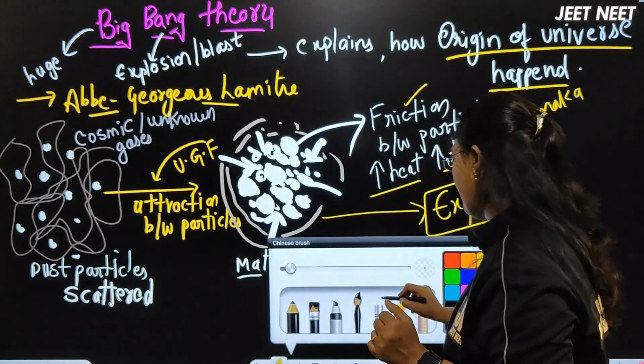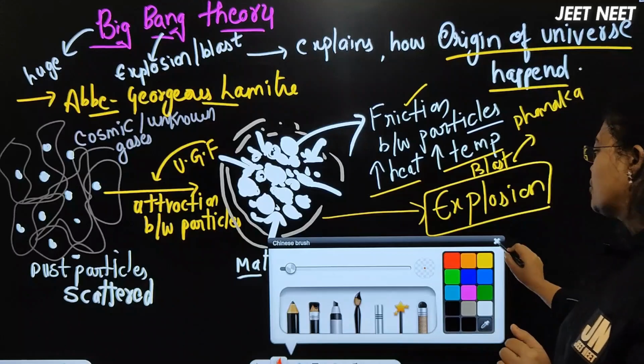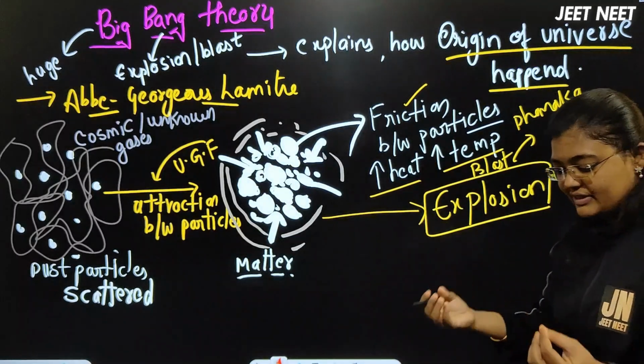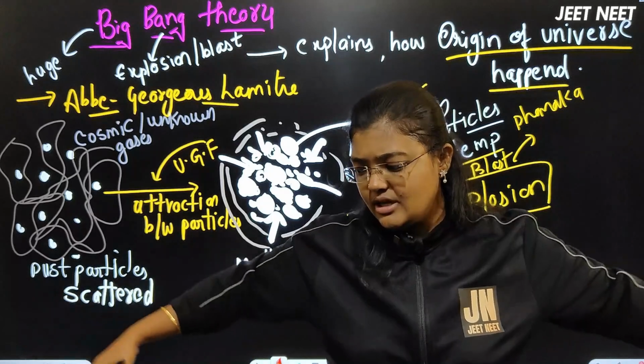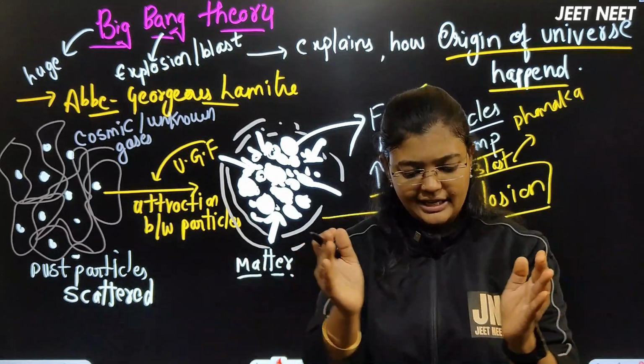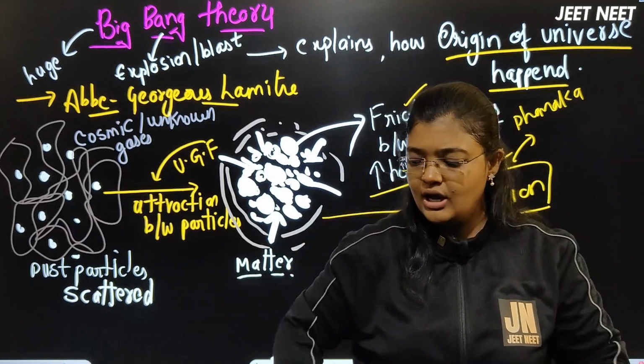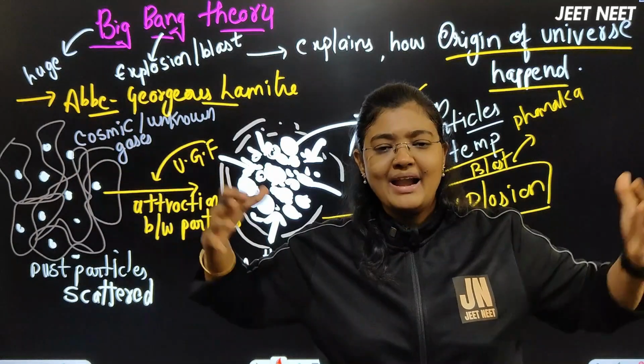Once the explosion has happened, what is going to happen next? As I told you, when a gas cylinder blasts, the substances and things present there cannot stay in a sequential way. They will start expanding, isn't it?